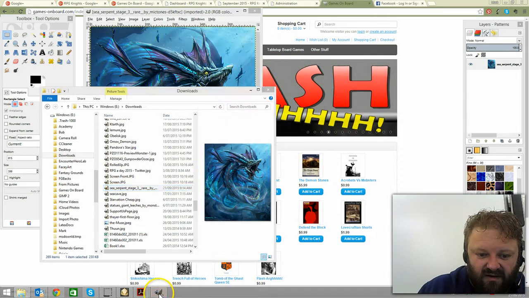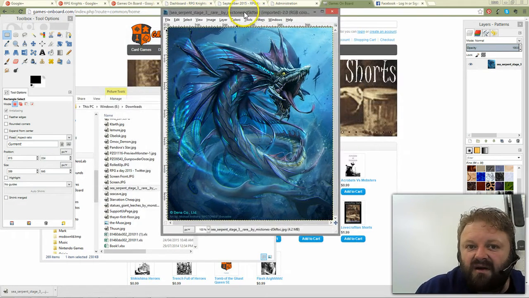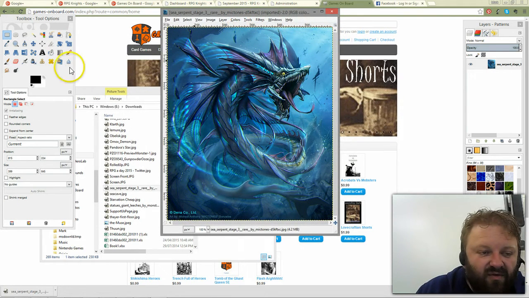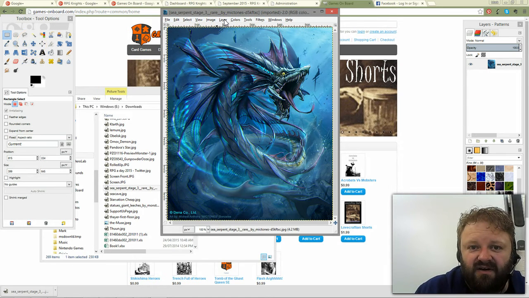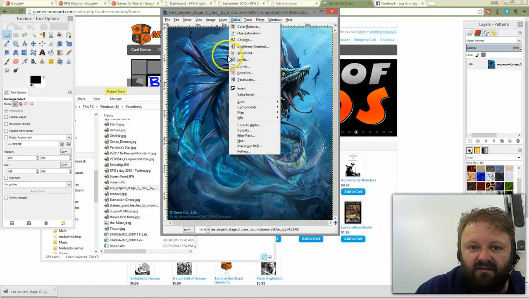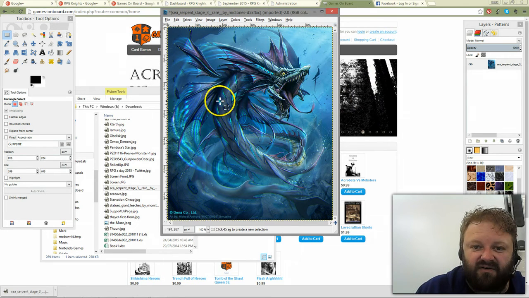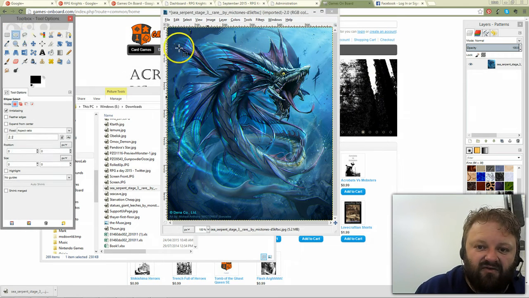GIMP. Comes up down here. Unfortunately, I'm stuck on Windows today because I'm at work, but there you go. So first thing I'm going to do in here is, actually I just really need to make a token from him. So because it's a JPEG, I'm going to add a transparency layer. So we go layer, transparency, add alpha channel.